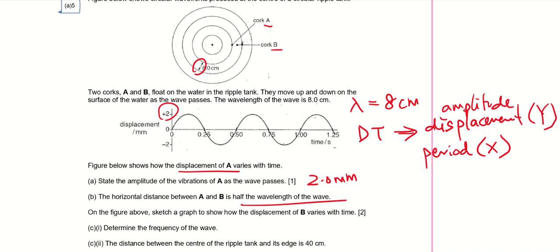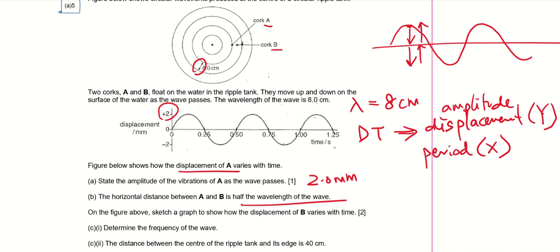So this is for A, and B is actually 2 steps behind it. Do you still remember every time a particle completes one wave, it will do 1 step, 2 step, 3 step, and 4 step.